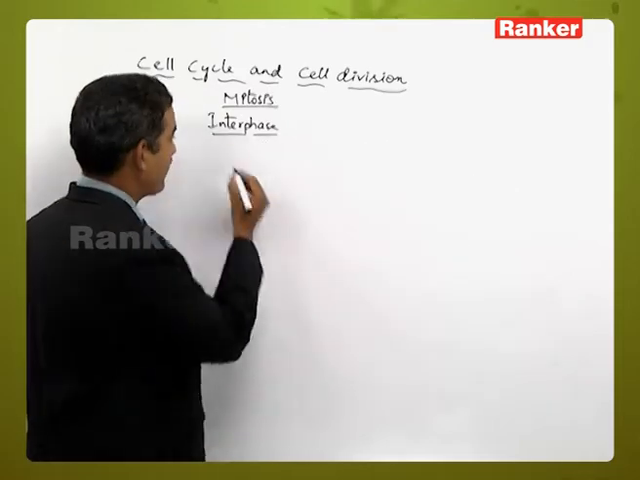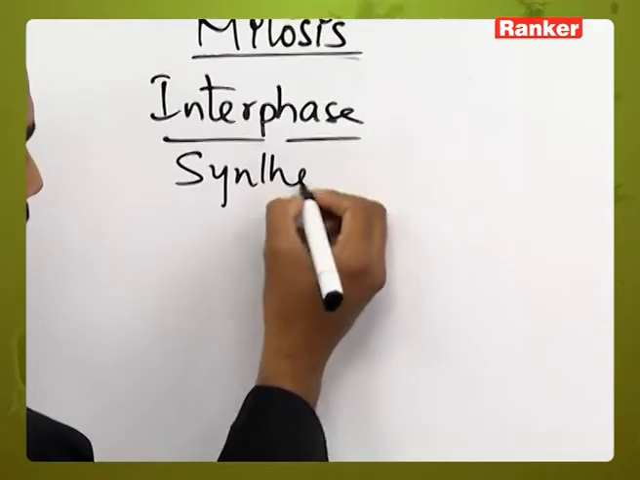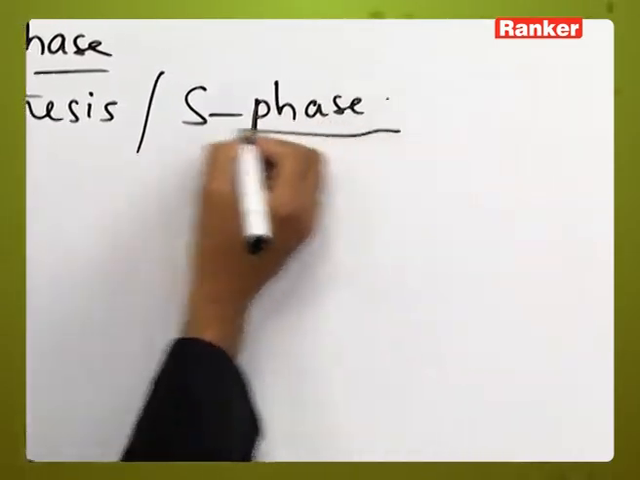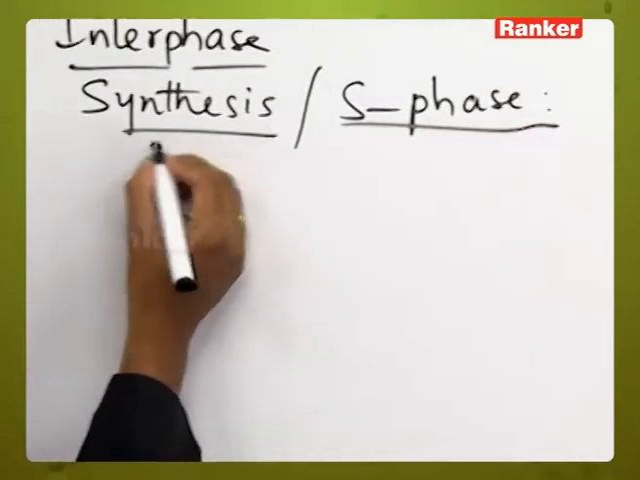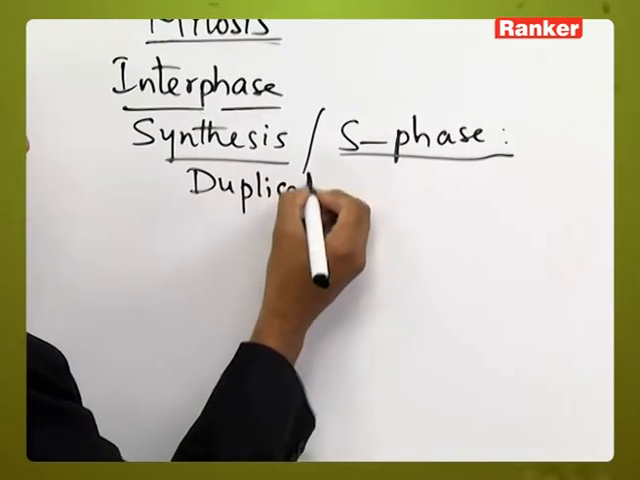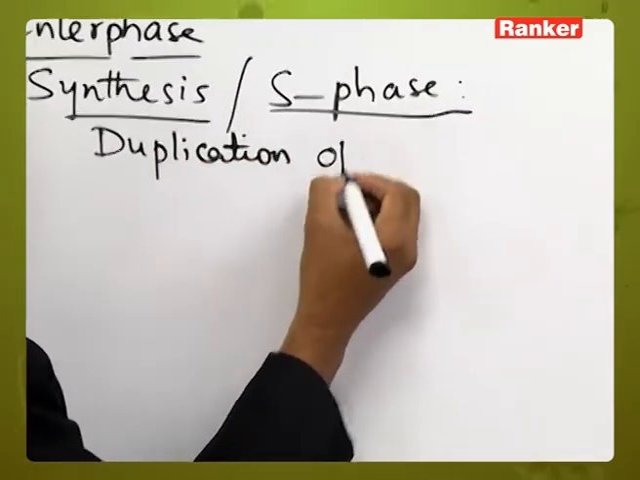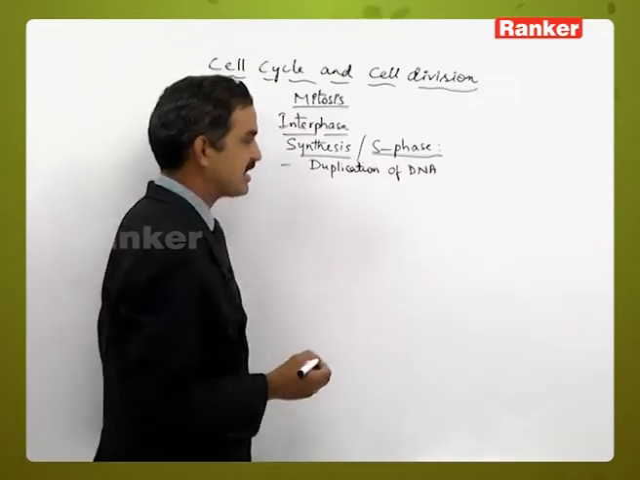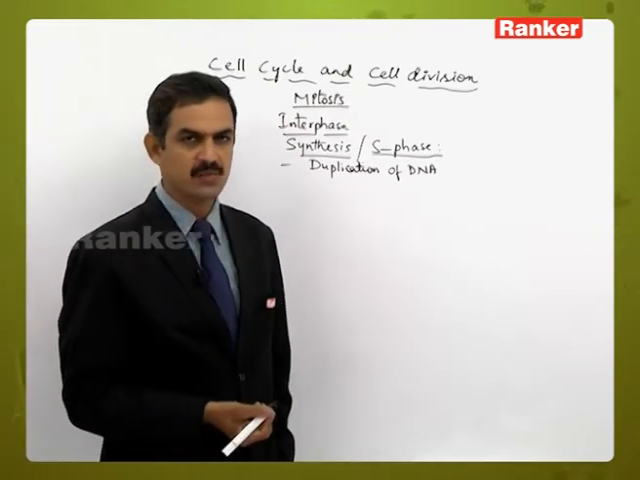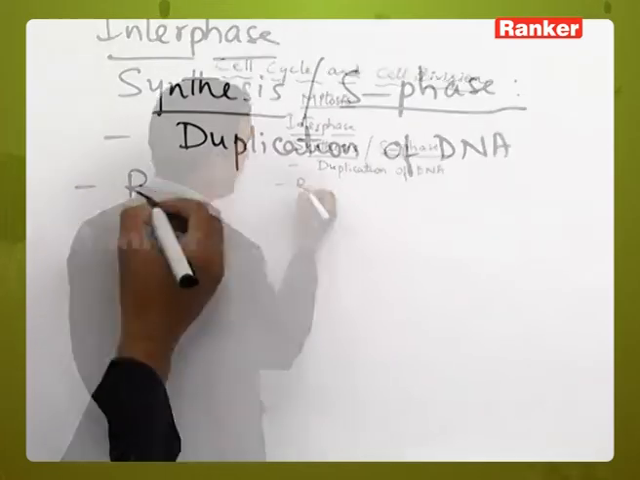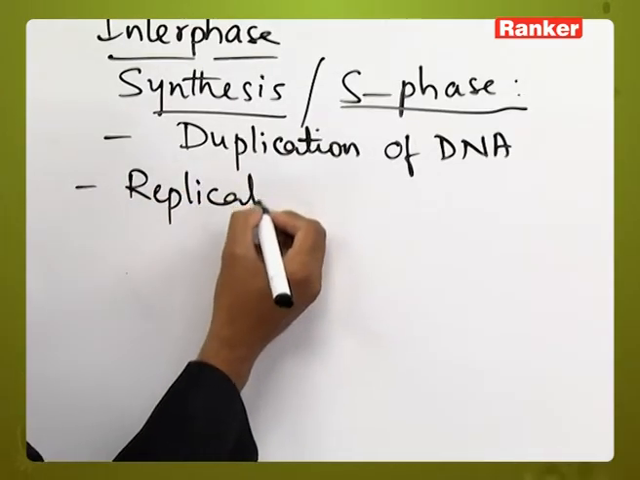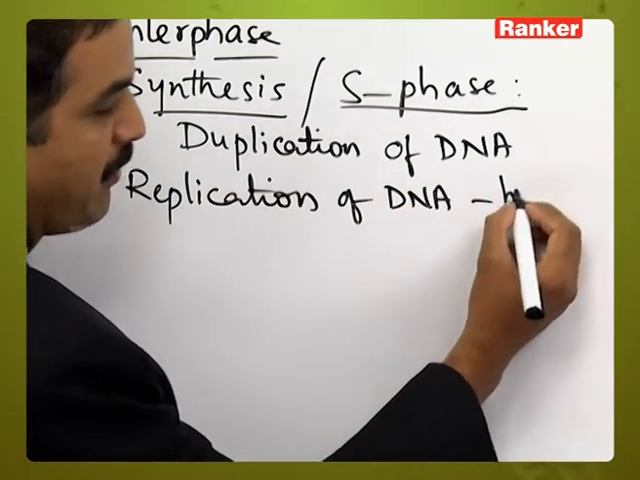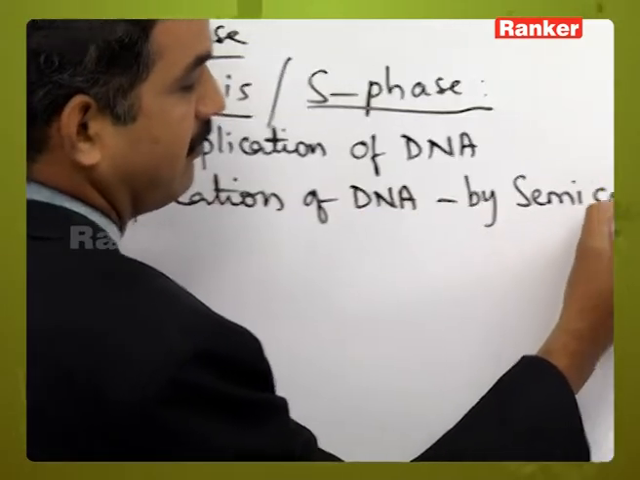In the interphase, the second phase is the synthesis phase or S phase. This is one of the most important phases because here the duplication of DNA will be taking place. Otherwise we can say the synthesis of DNA is taking place, that is why we call it the synthesis phase. This is a phase where the DNA duplication will take place by a process called replication of DNA. This occurs by a process called the semi-conservative method.